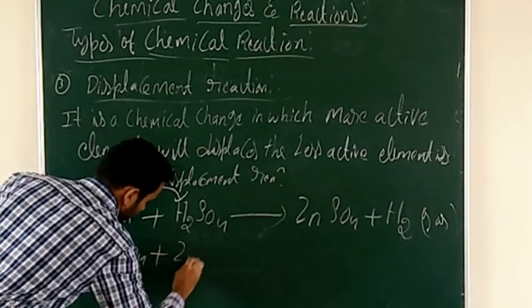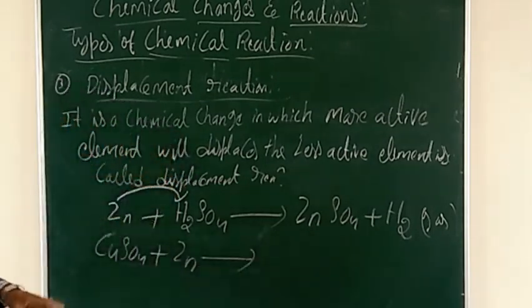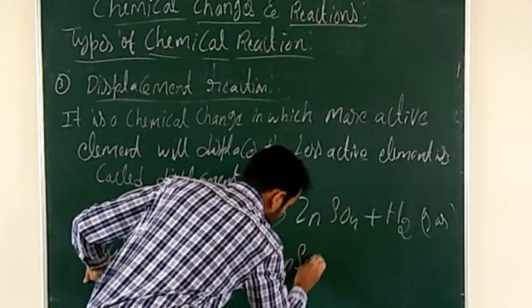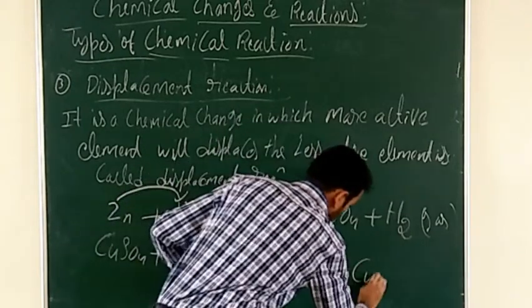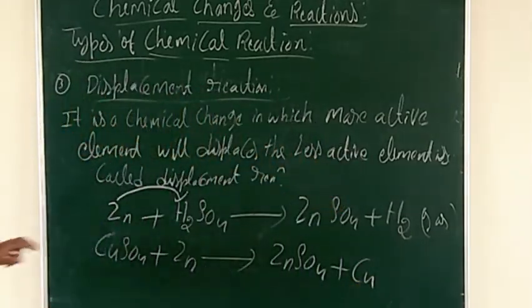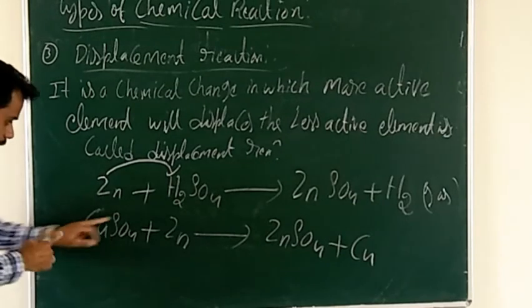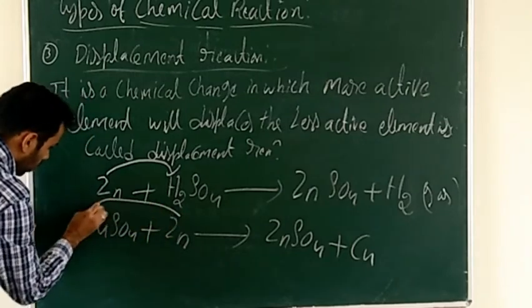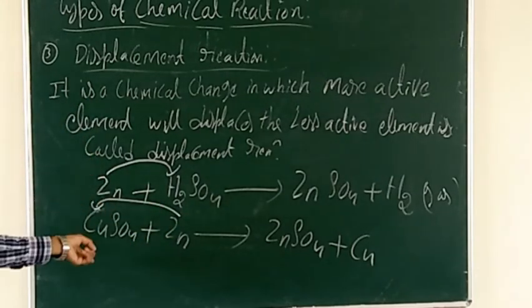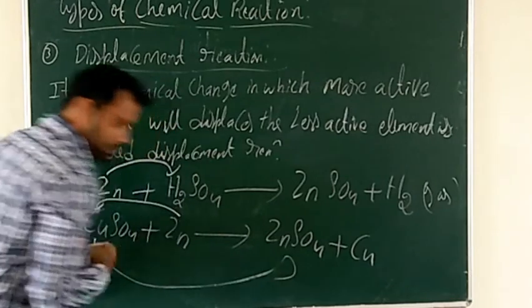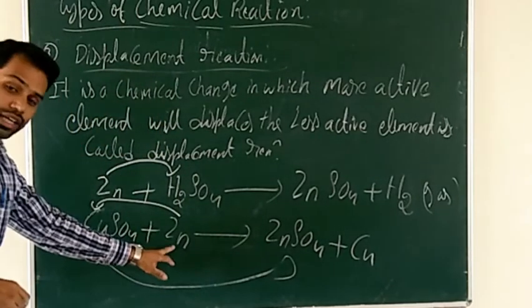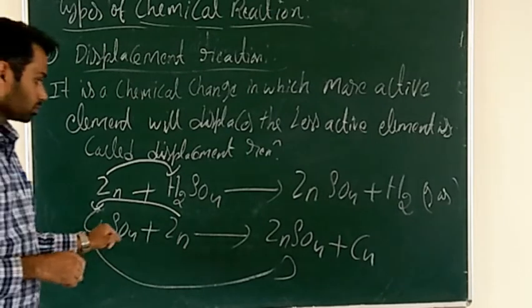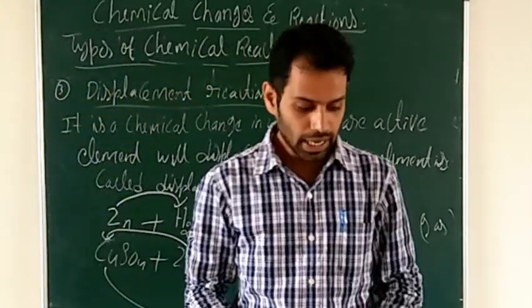Copper sulfate reacts with the zinc. When copper sulfate reacts with the zinc, you will get zinc sulfate again, plus copper. Here it means copper is less reactive than the zinc. That's why in place of copper, zinc will come and sit there. Zinc is more active than the copper. That is called a displacement reaction.